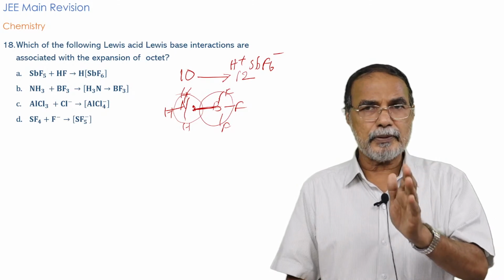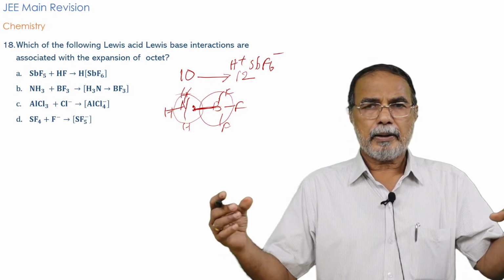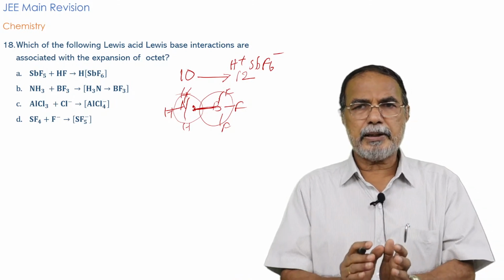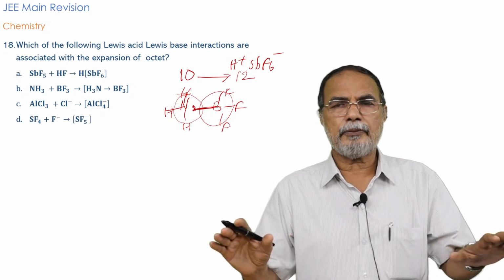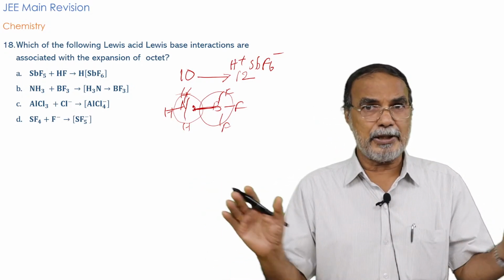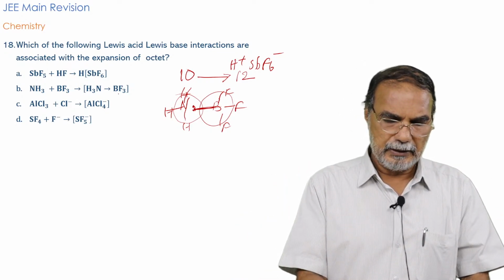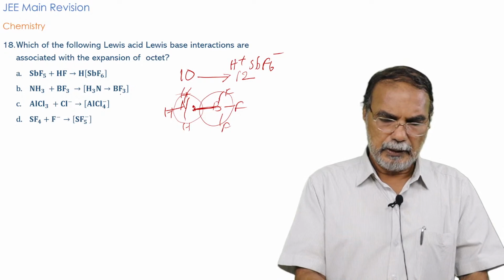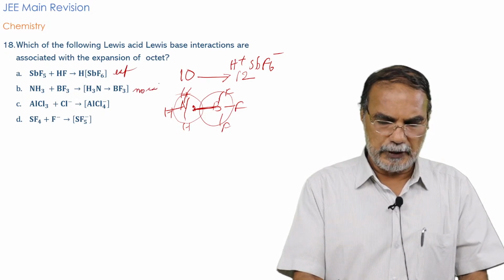Boron, originally it was 6, but now it has acquired 8 electrons. In the combined molecule, both nitrogen and boron have 8 electrons in the outermost. That means both have the correct octet. There is no expansion from octet in bond formation in this case. So there is no expansion. Here there is expansion and here no expansion.